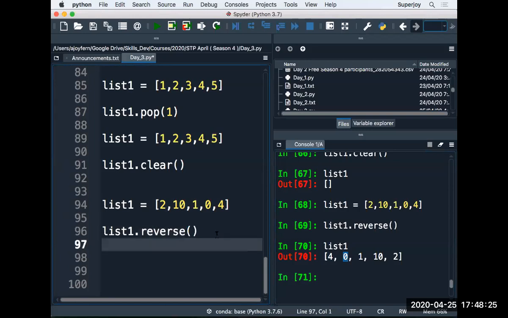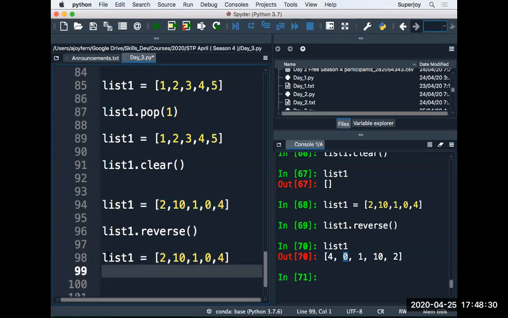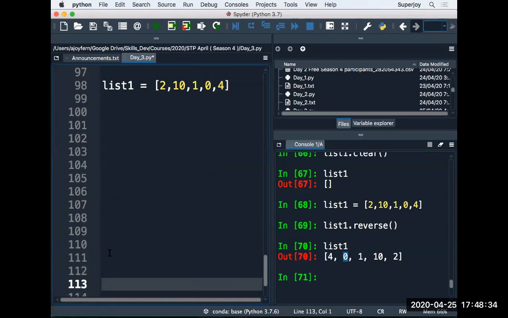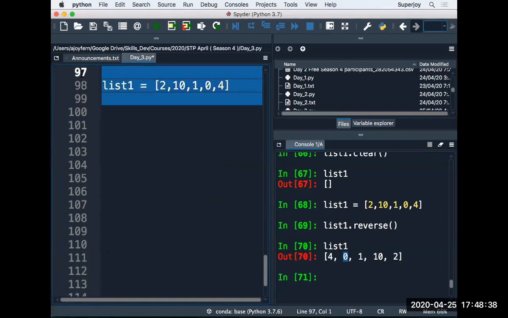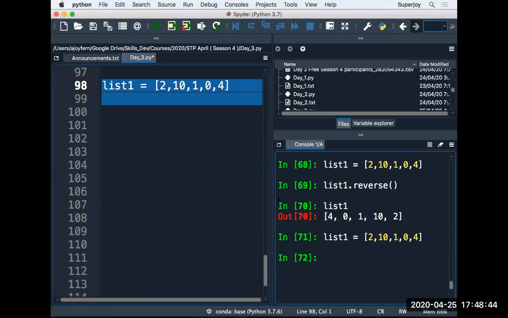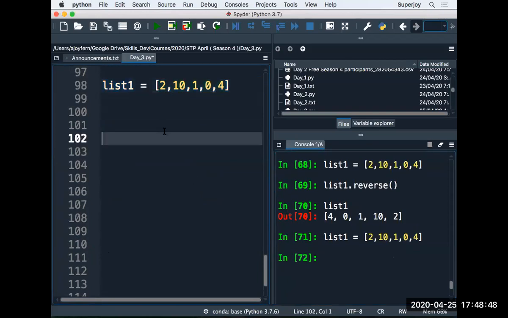Again, I take this list. We will check one more method here. I call one more method called list1 dot sort.